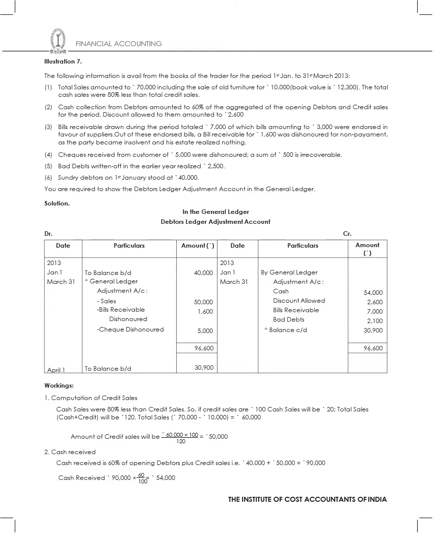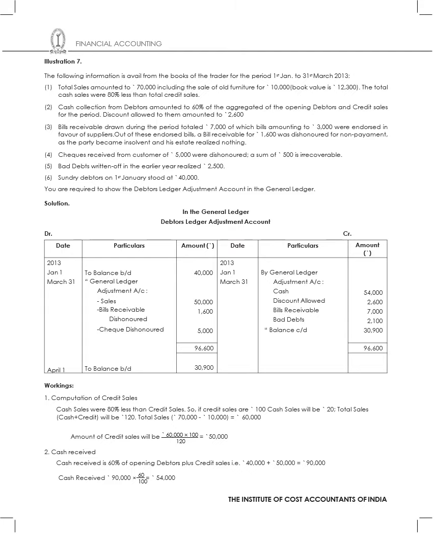Now before I go to that, I'll have to prepare my working notes. First I'll have to compute my credit sales, because the total sales is given including cash sales. What is the cash sales here? Cash sales are 80% less than the credit sales. So if the credit sales is 100, cash sale is 20. So my total sales will be 120. So total sales is equal to 70,000 minus 10,000, which is nothing but 60,000.